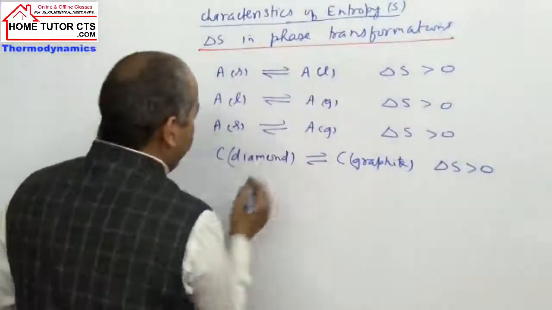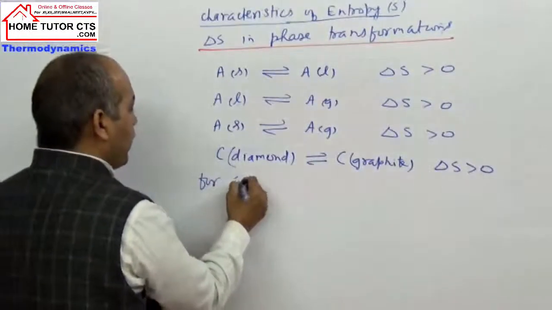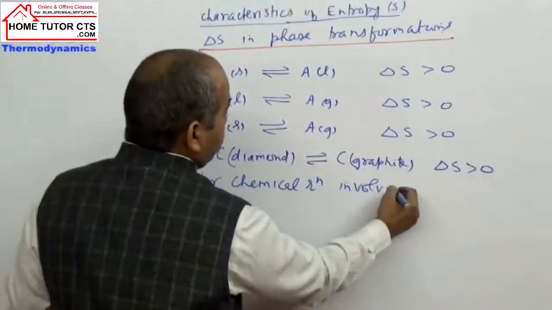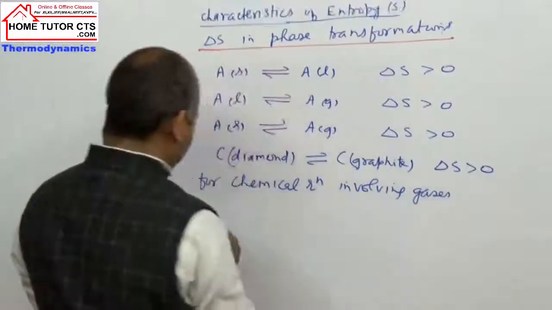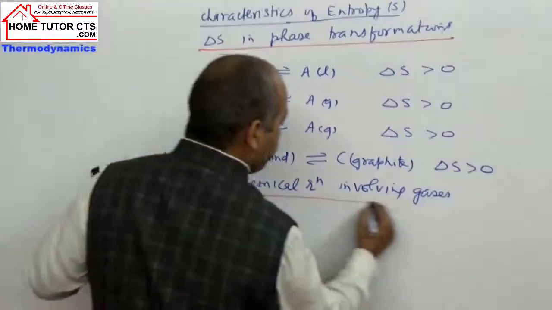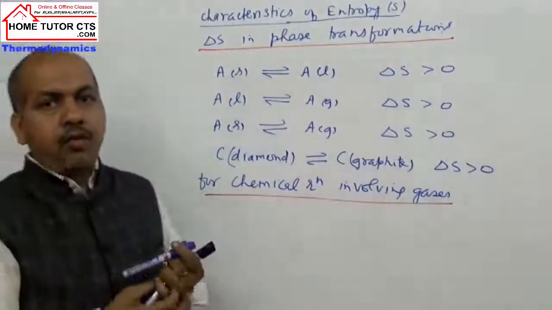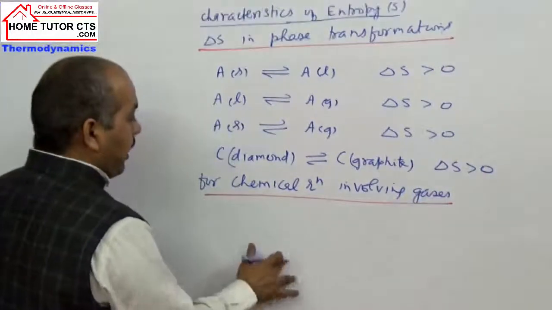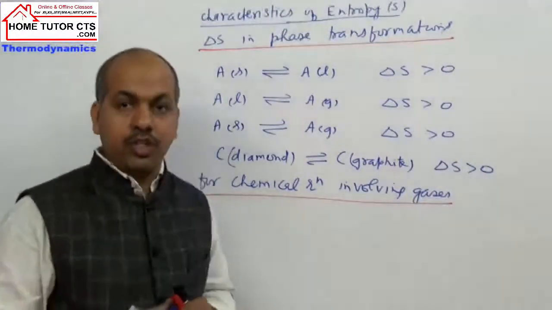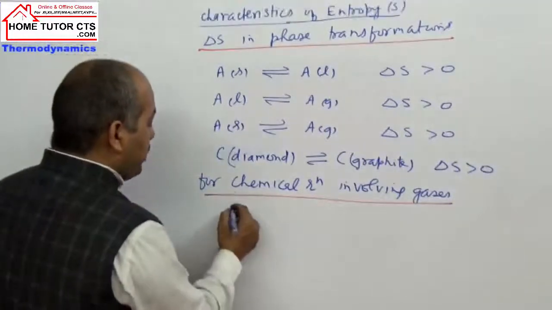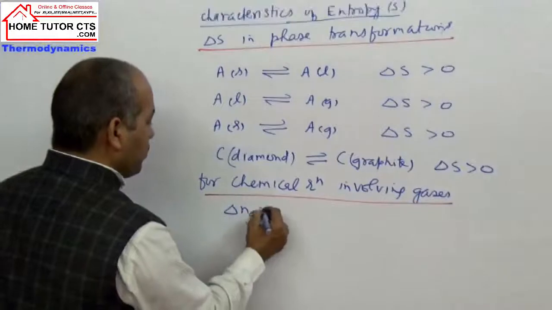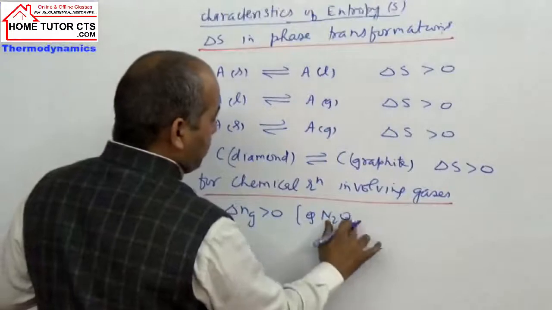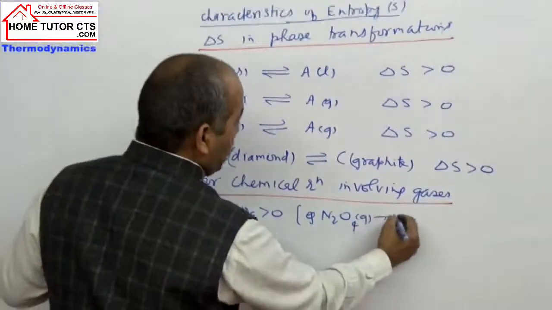So next we can take chemical reactions involving gases. Now in this case we can have three possibilities of reactions: delta Ng can be positive, negative or 0. If we take delta Ng positive, we will discuss delta Ng. An example of a reaction is N2O4 gas giving 2NO2 gas.